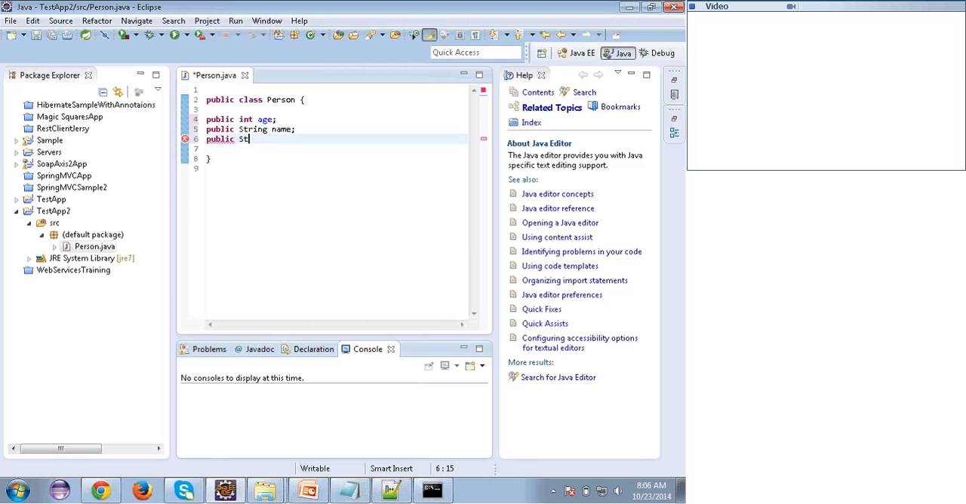Sorry, I'll take int height. Okay, I have taken a class named Person. In the Person class, I have declared three variables. Clear?